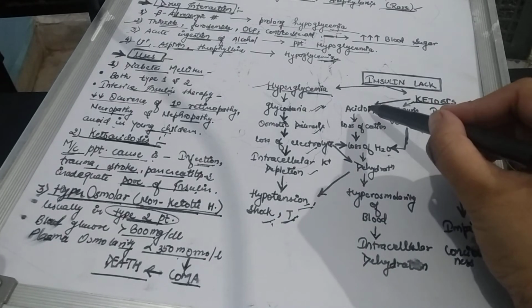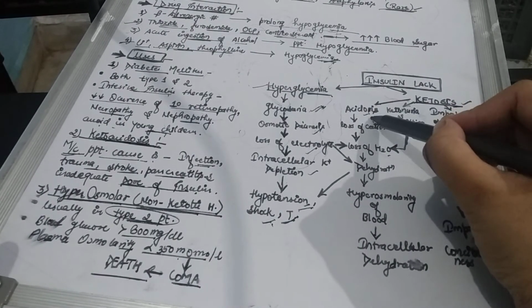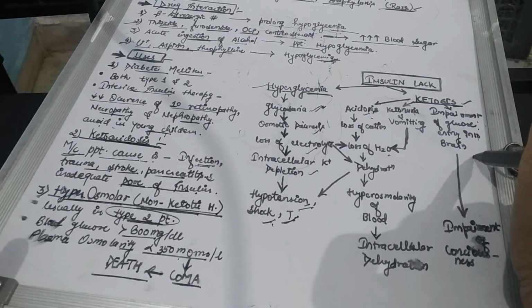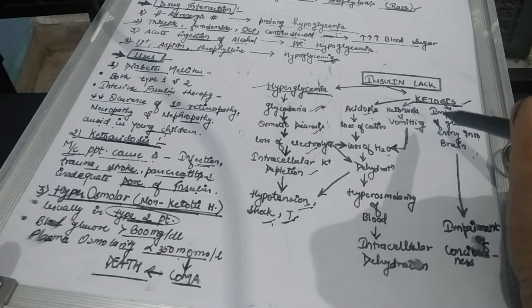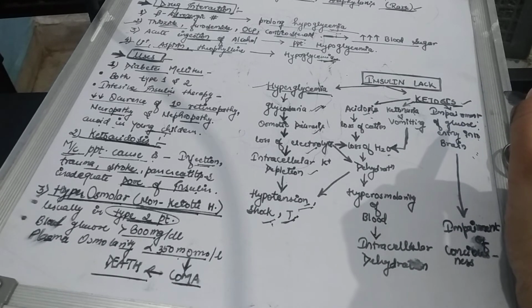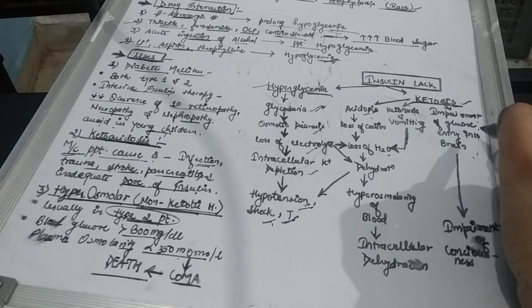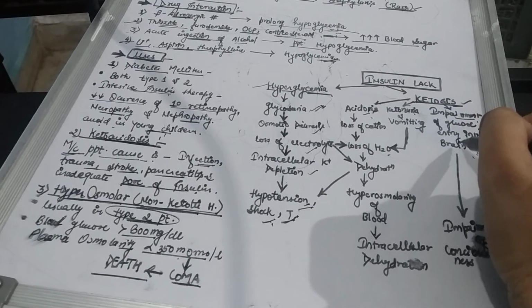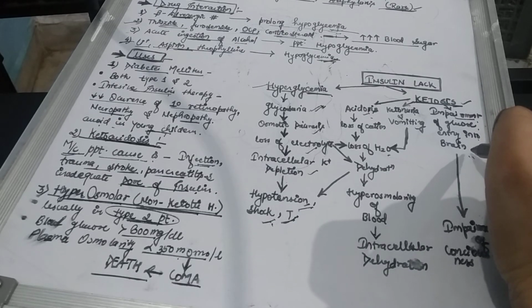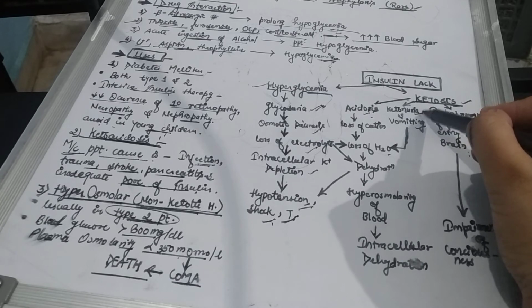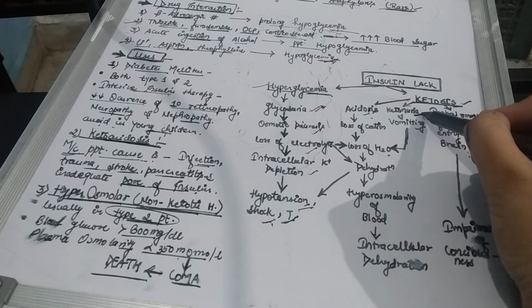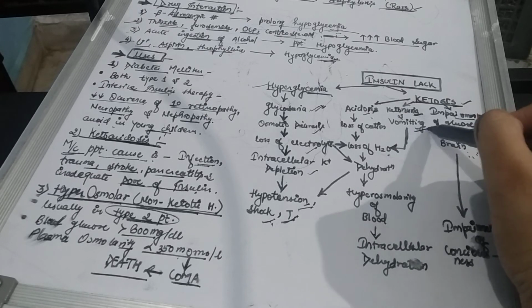Now what happens in ketosis? There will be four things. One is acidosis, obviously, ketonuria and vomiting, and impairment of glucose entry into the brain. Why? Because if there is no glucose, our brain mainly uses glucose for its energy need, and secondly it will use ketone bodies. So there will be impairment of glucose entry into the brain. If there is a deficiency of glucose, it won't reach the brain. And second one is ketonuria, because of increased synthesis of ketone bodies, there will be excretion of ketone bodies in the urine, as well as there could be vomiting.